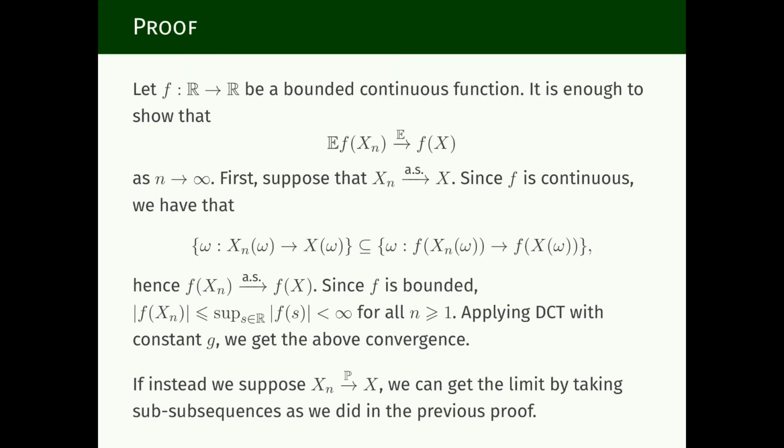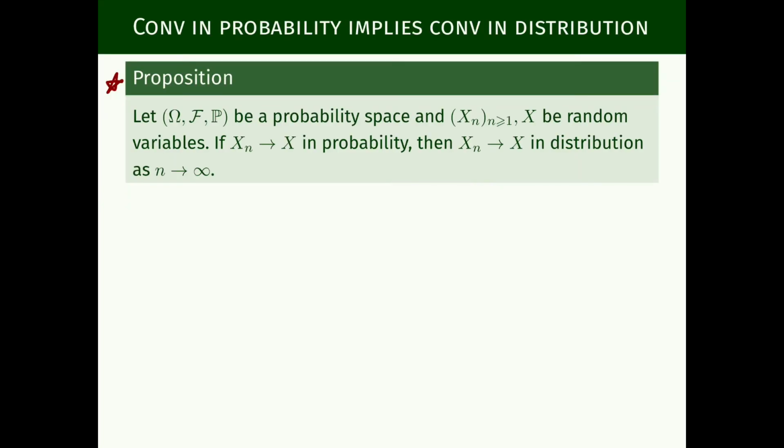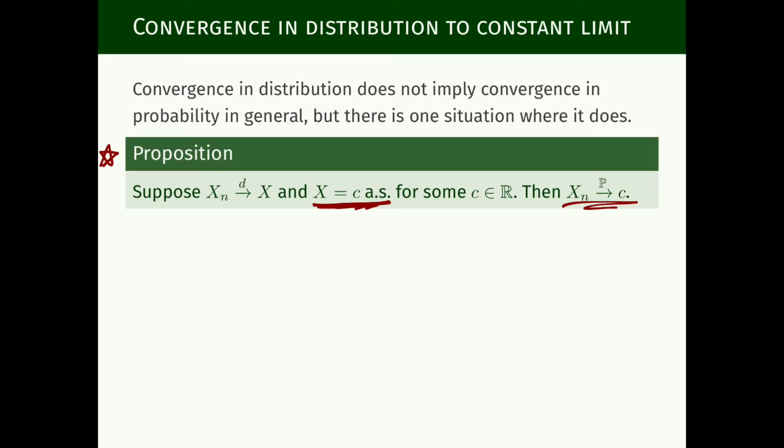So in the first part of this video lecture, we saw a statement of a proposition saying that if a sequence of random variables converges in probability, then it converges in distribution to the same limit. And we have also stated another proposition that says convergence in distribution implies convergence in probability in one particular case. That's when the limit is constant almost surely.